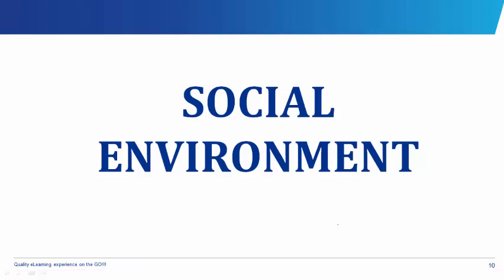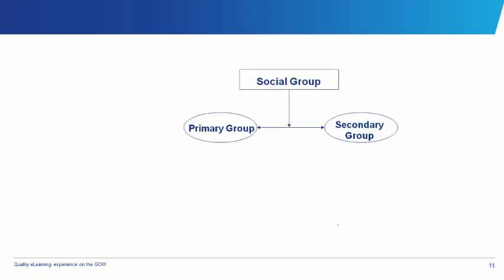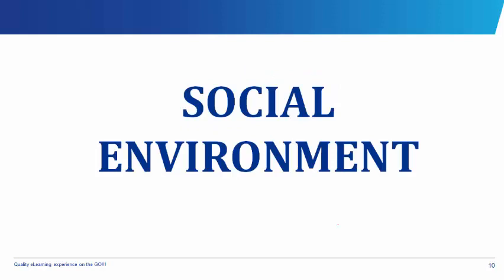The social environment. In the preceding chapters, we've paid special attention to the physical environment. Don't forget, social studies has to do with the study of man and his environment. And we say the environment is divided into two: the social environment and the physical environment. So in this chapter, we're now going to pay special attention to the social environment.